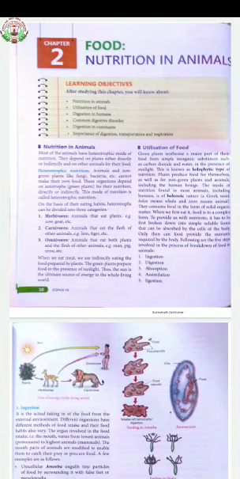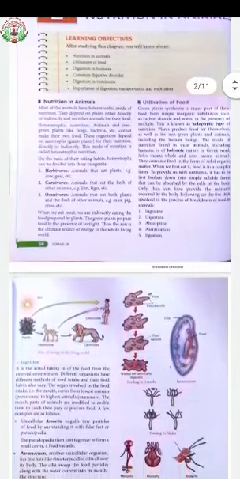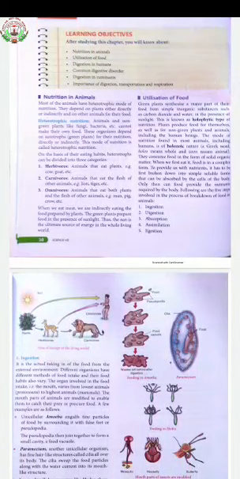So there are five steps involved in the process of breaking down food in animals. First one is ingestion, second one is digestion, third one is absorption, fourth one is assimilation, and fifth one is egestion.